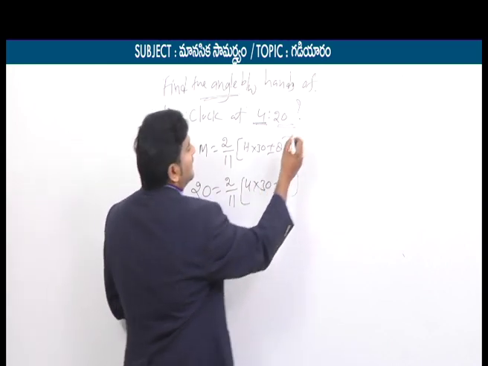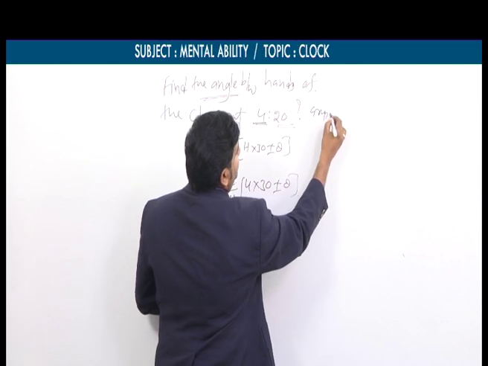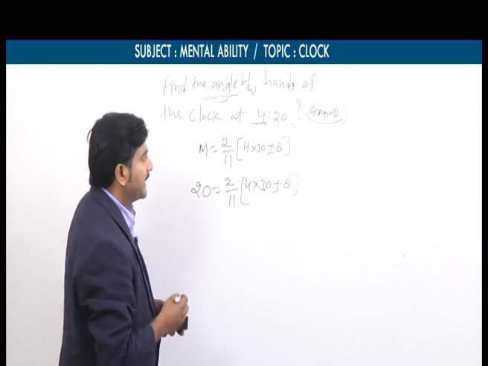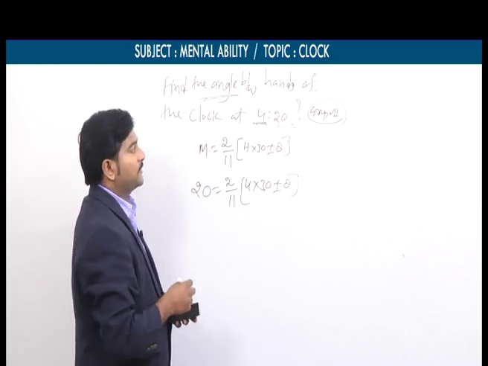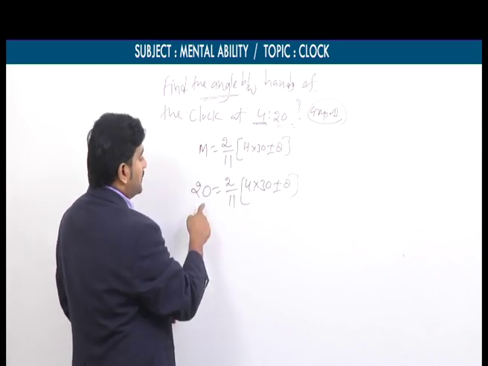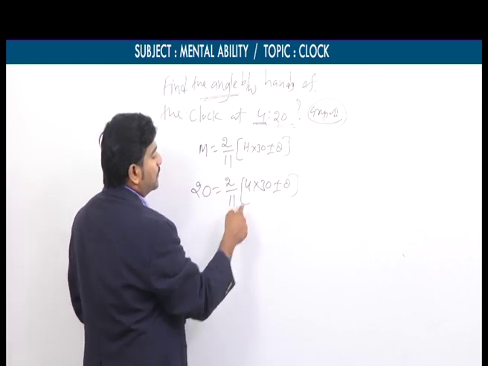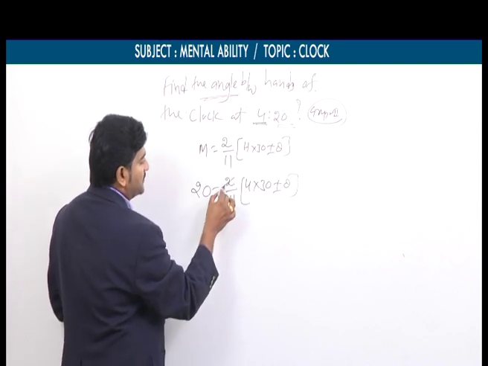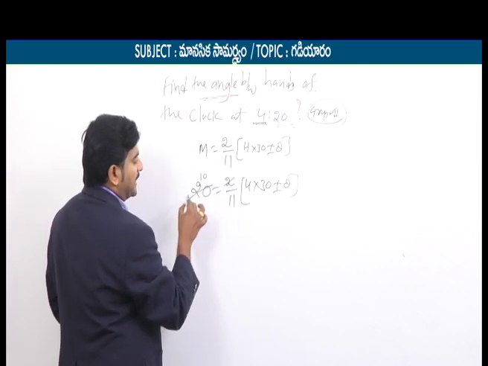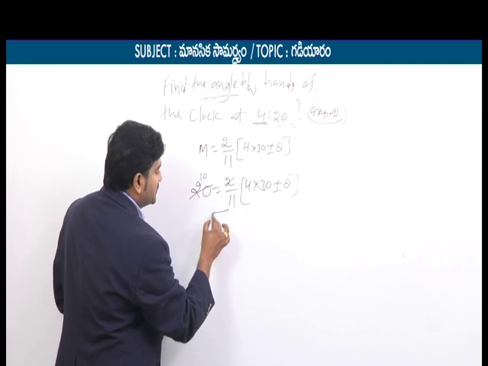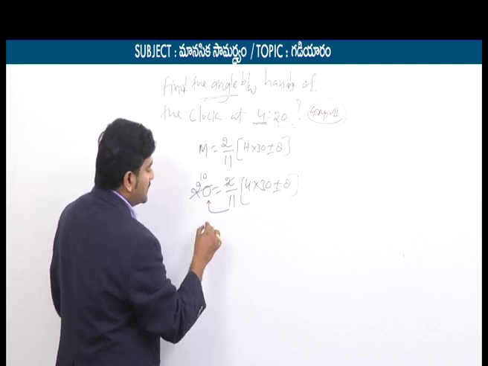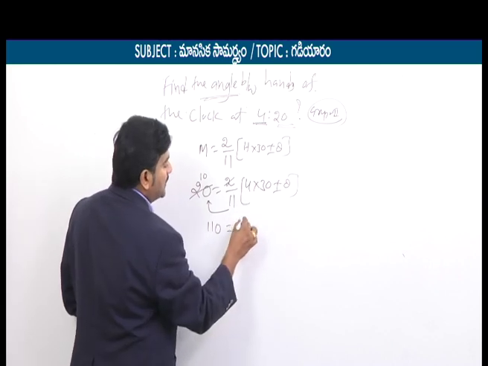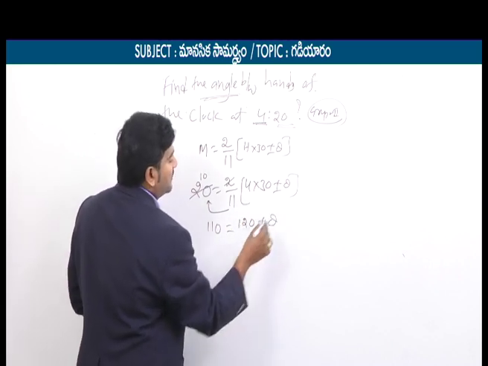Interestingly, this was previously asked in APPSC, not TSPSC, APPSC Group 2 bit actually. I think 2008 Group 2 bit. Now 20 is equal to 2/11 into 4 into 30 plus or minus theta. This will simplify, simple calculation. 2 1s are 2, 10s are... So I am shifting the 11 to this side. 11 into 10 means how much will you get? 110. 110 is equal to 4 into 30, which is 120, plus or minus theta.